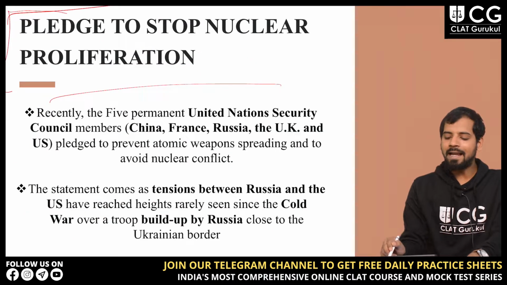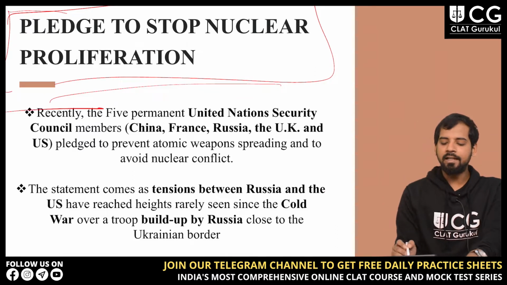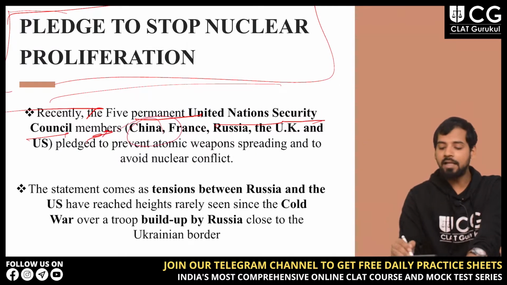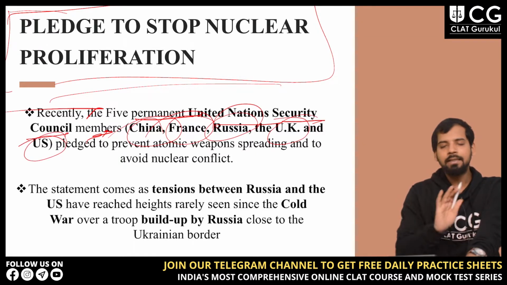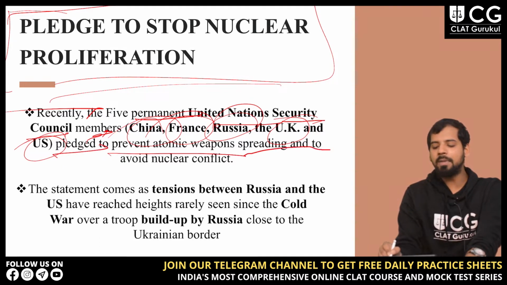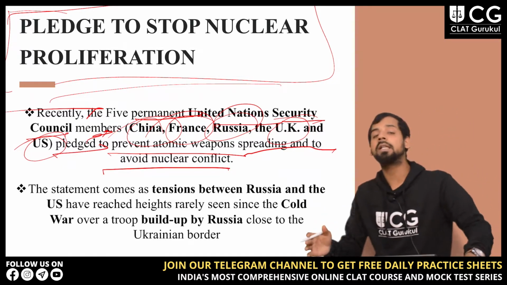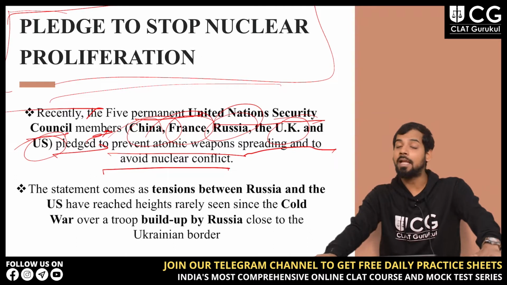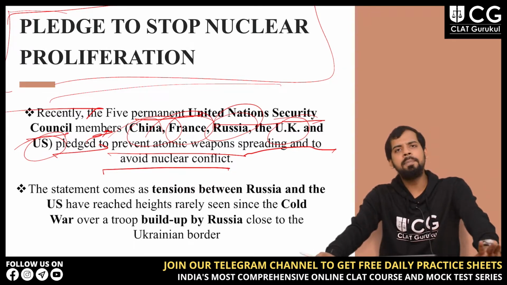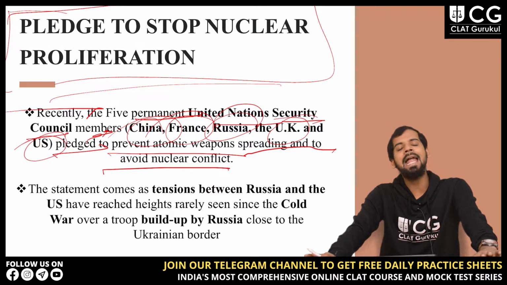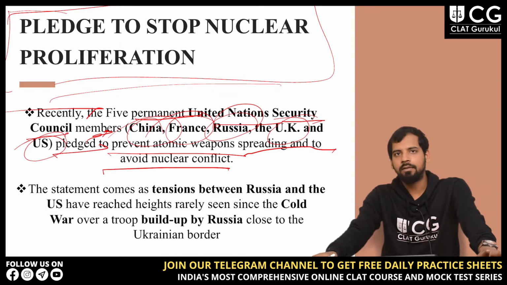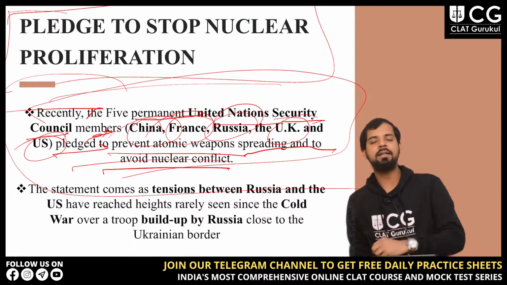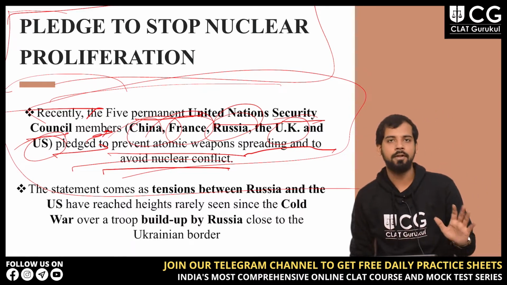So first, why was this in the news? Recently, the 5 permanent United Nations Security Council members, which are China, France, Russia, UK and US, all pledged to prevent atomic weapons spreading and to avoid nuclear conflict. So this was the reason it was in the news recently. These countries pledged to stop nuclear proliferation.